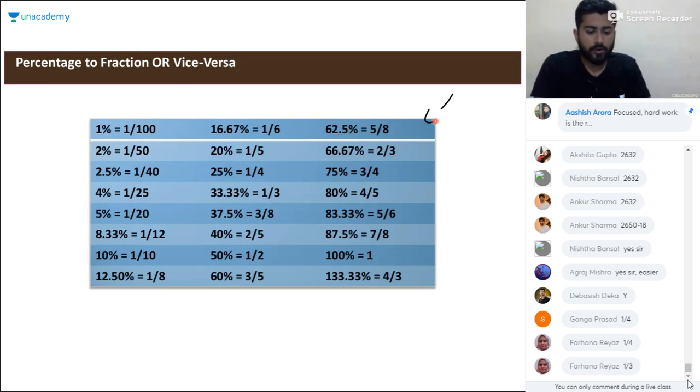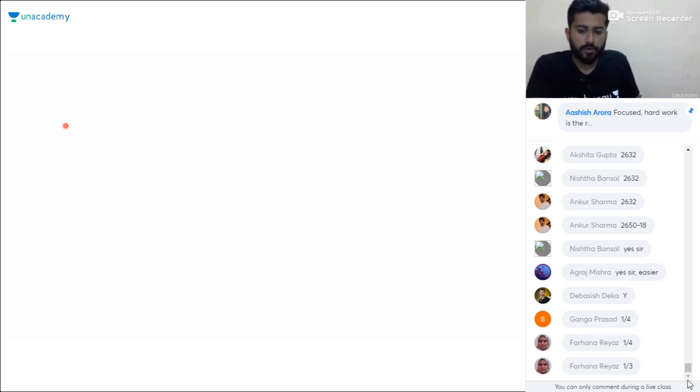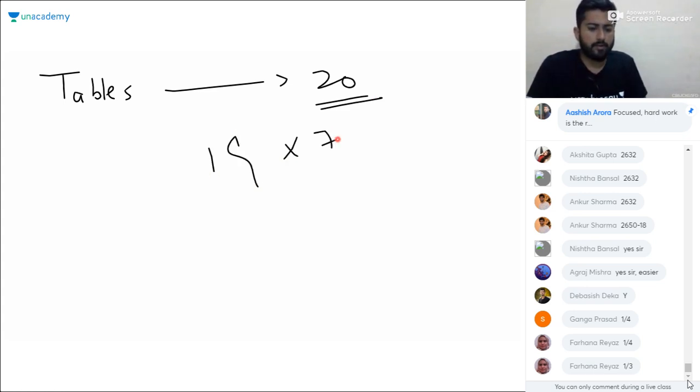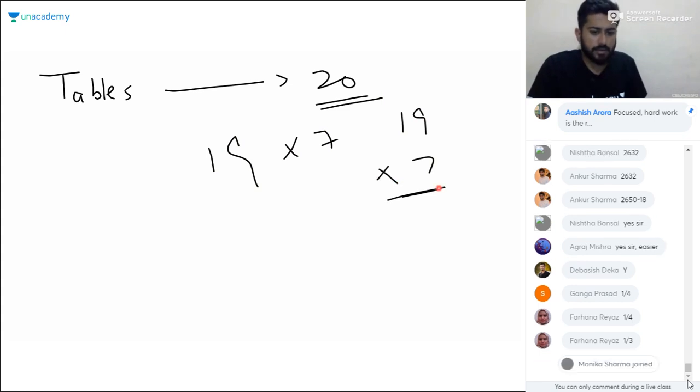So I want you all to learn some things. One of those things will be percentage to fraction conversion. And you should know tables up to 20. This is a common thing, most of you do not know tables up to 20. Most of you have faced difficulties in the tables of 13, 19, 17. So try to eliminate that loophole. It will be harmful for your upcoming exam. When you get 19 into 7, it would be time consuming to multiply these numbers. You should know 19 into 7.